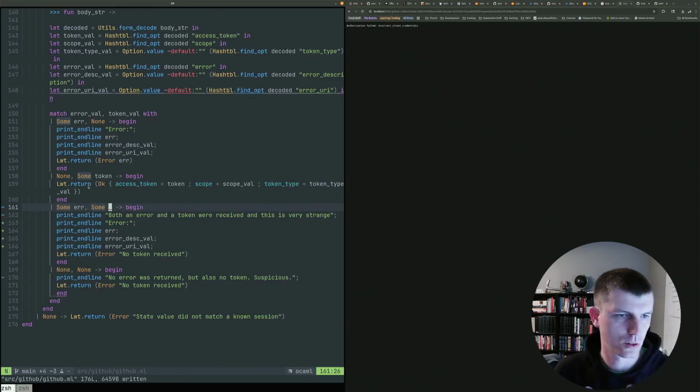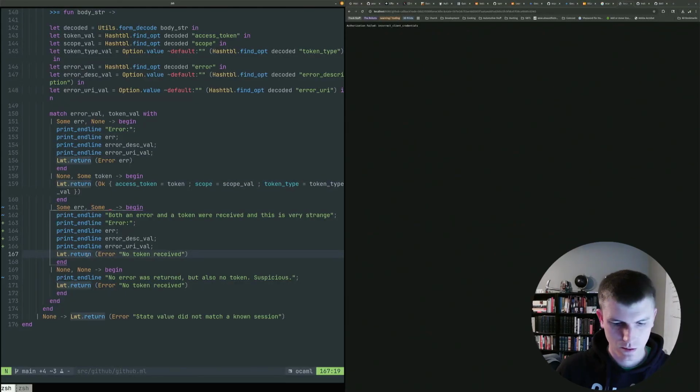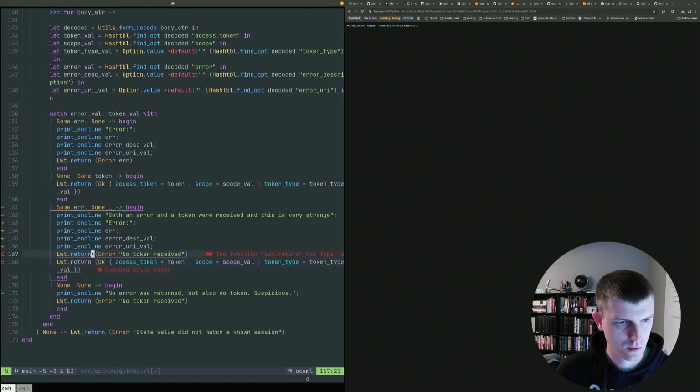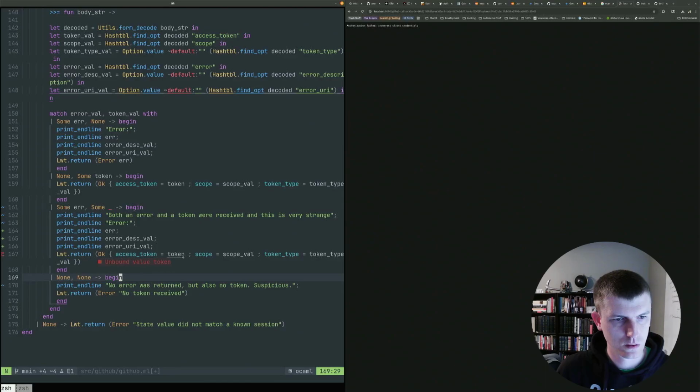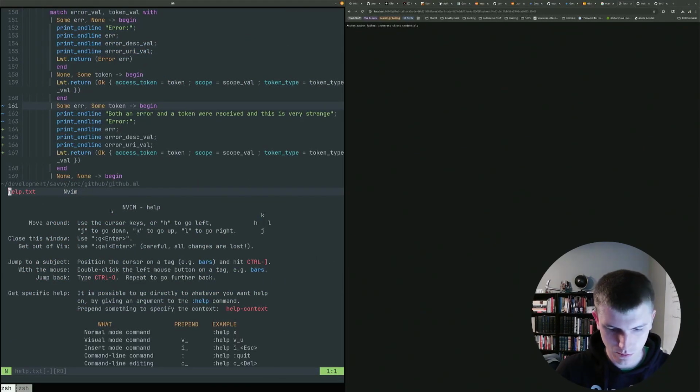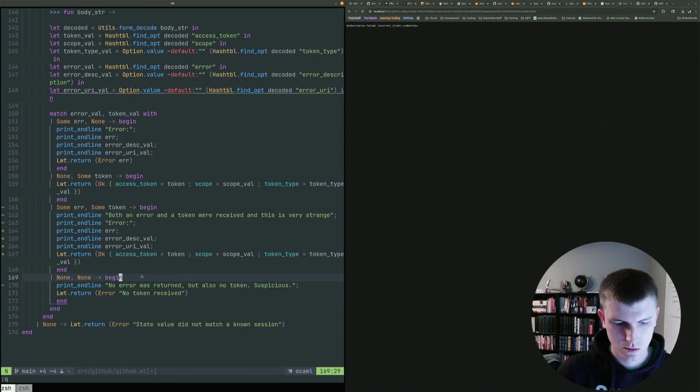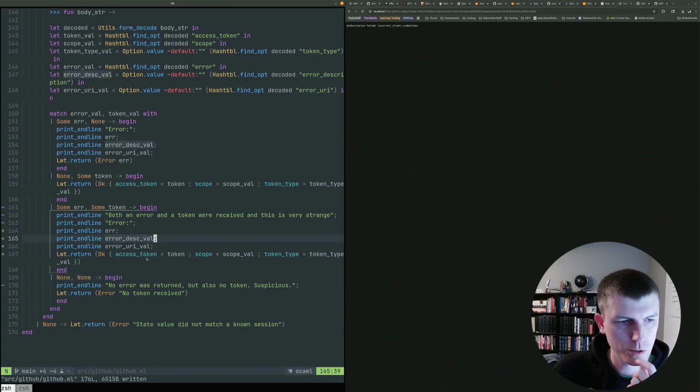Maybe we actually return an OK with the token here. No, don't do that. So maybe we still just return the token and the scope and the token type.